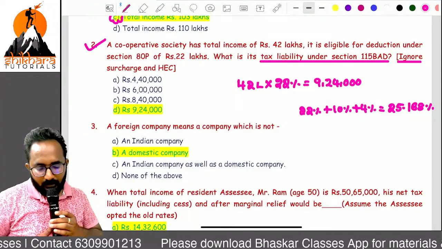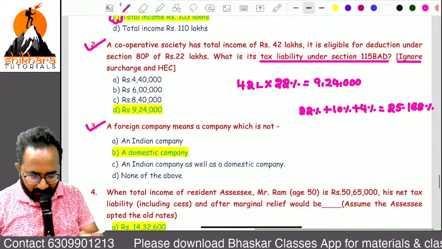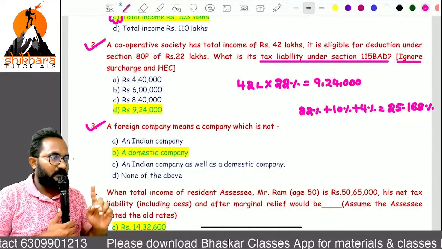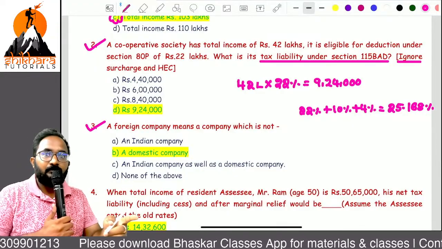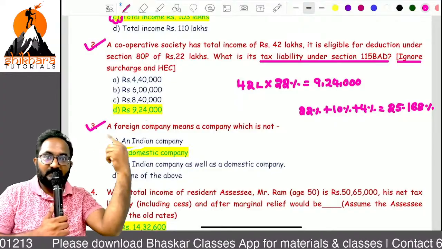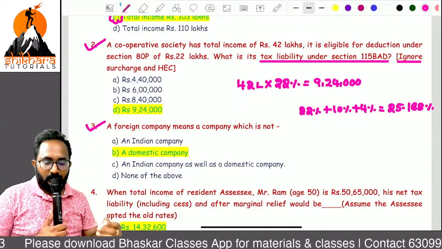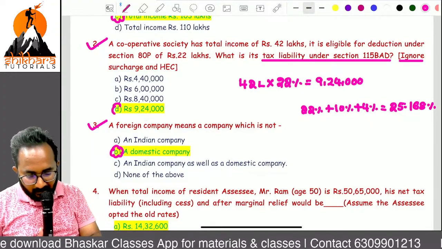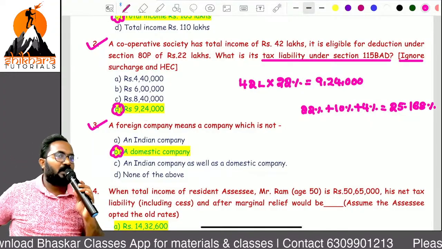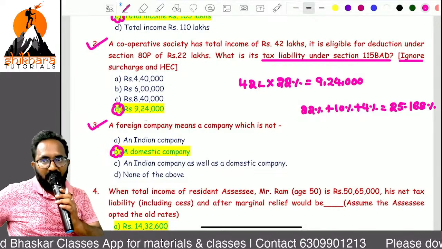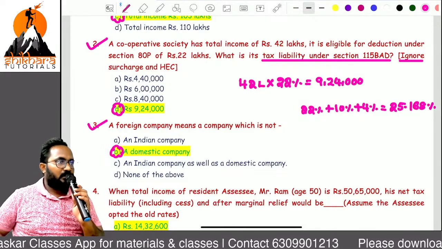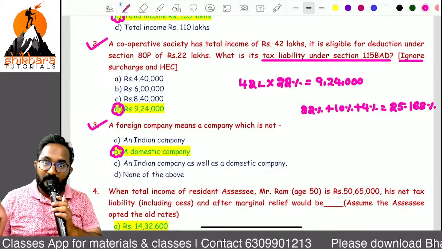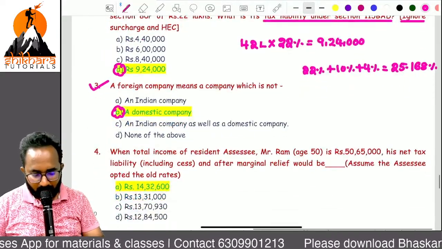Okay. Next, foreign company, which is not a domestic company. In law, they define domestic company and foreign company. So now, if you put option A, that is an Indian company, your answer will be wrong. A foreign company is a company which is not a domestic company. Next.